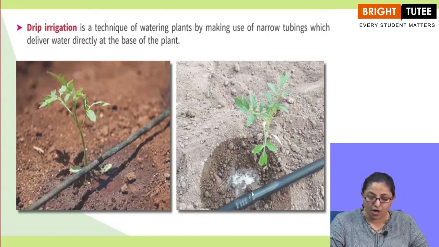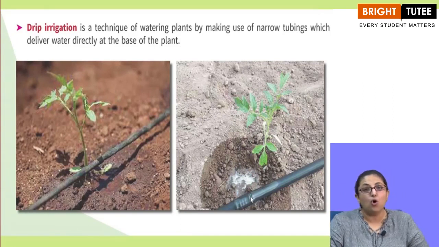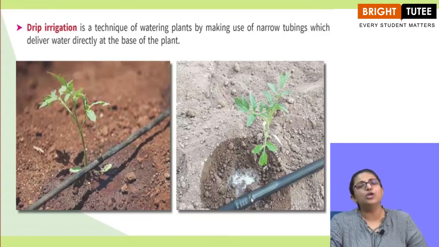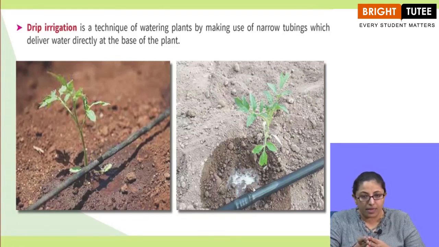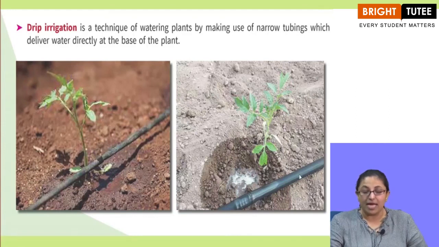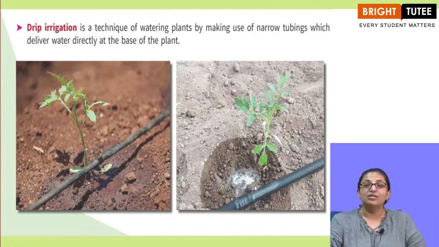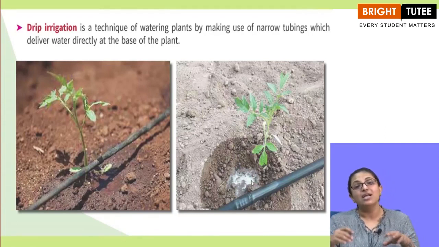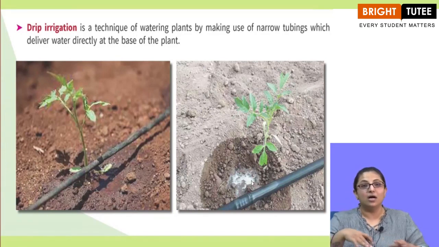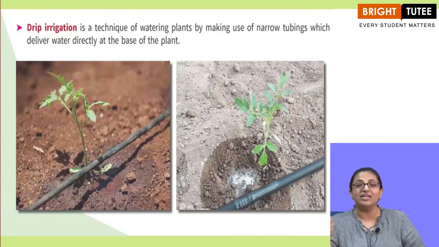There is a small hole, or a small tube, kept in a manner that when the water is flowing in the pipe, the small tube is giving water just at the base of the plant, so that the plant gets water and the water is not wasted in just wetting the surrounding surface. So this technique is called drip irrigation. This is a very beneficial technique to save water. All right.